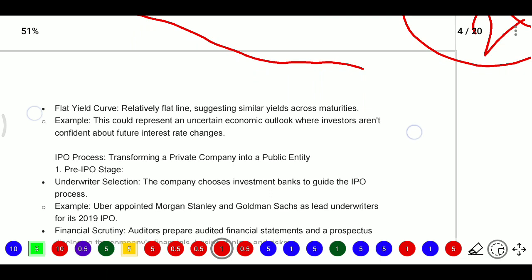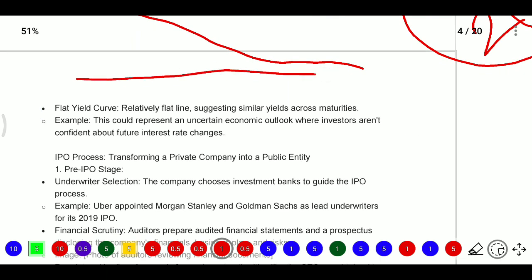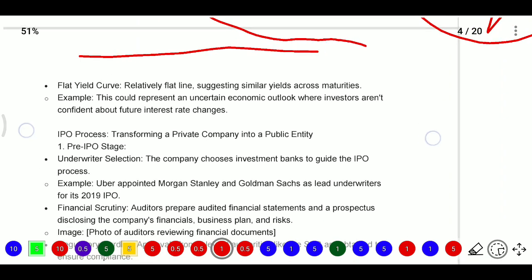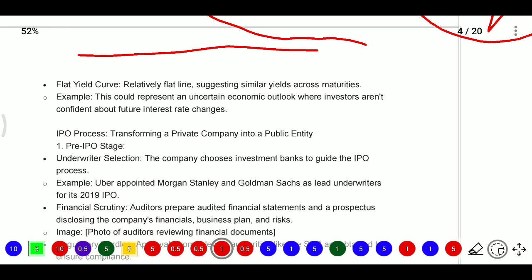Whereas the flat yield curve is a relatively flat line suggesting similar yield across maturities. For example, this could represent an uncertain economic outlook where investors aren't confident about future interest rate changes. For example, in corona time, COVID time, if a company's name was related to pharmaceutical, hospital, or healthcare, all those companies' share prices went up like anything.